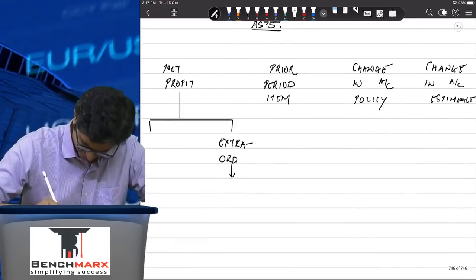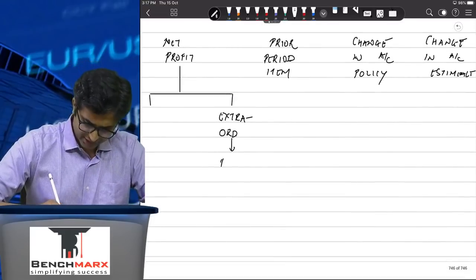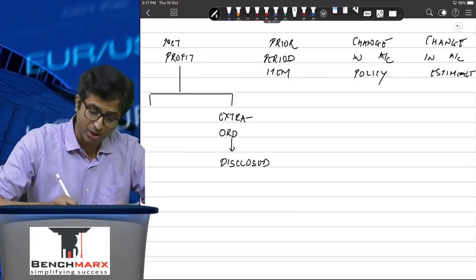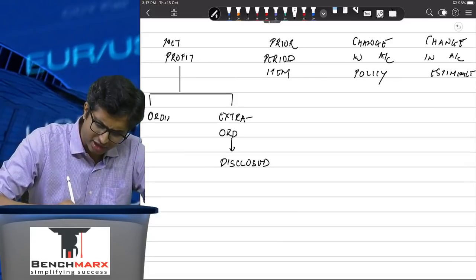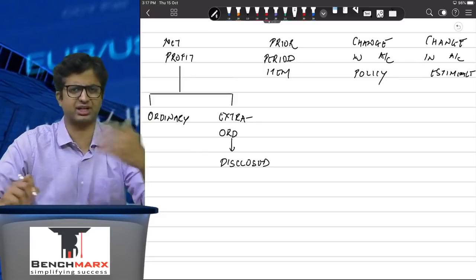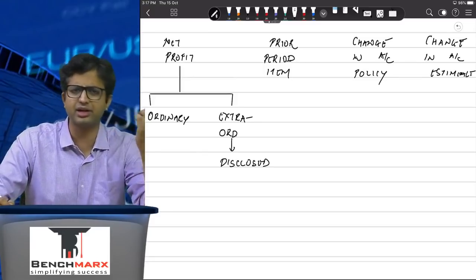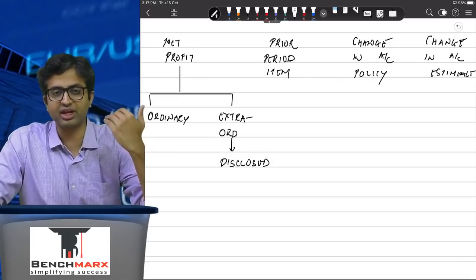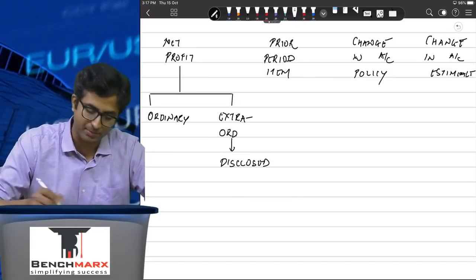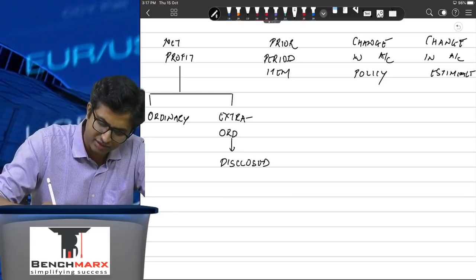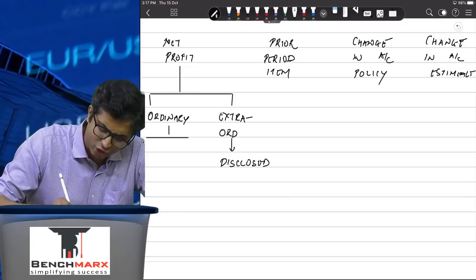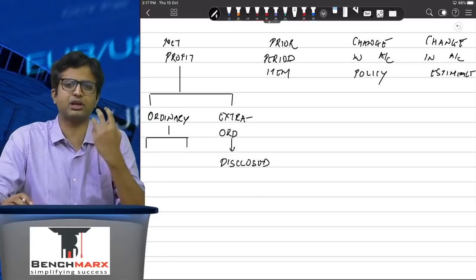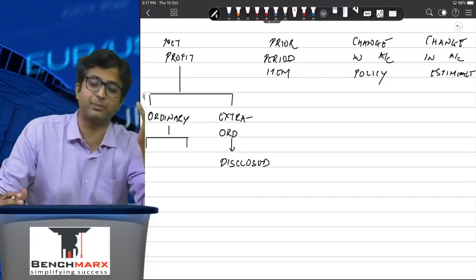On the face of the income statement, these items have to be disclosed separately. What about ordinary activities? Ordinary activities may involve all of these activities, like even paying salary, rent, etc., which are connected to your operations. They are in the course of your ordinary operations. These are called ordinary activities, and within ordinary activities there is something which is not specifically defined in the standard, but there are certain items which are called exceptional.